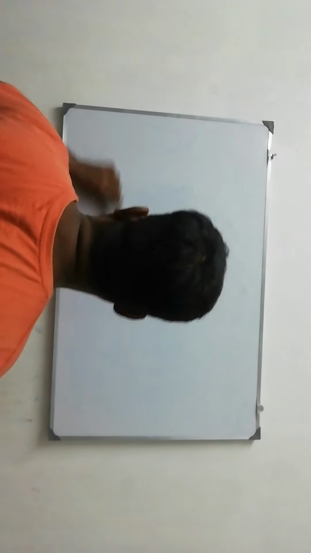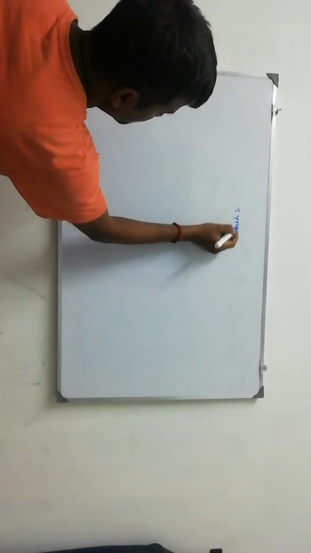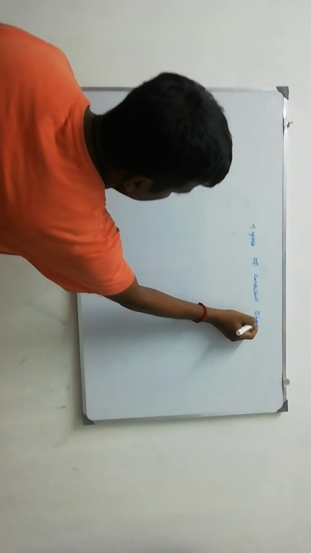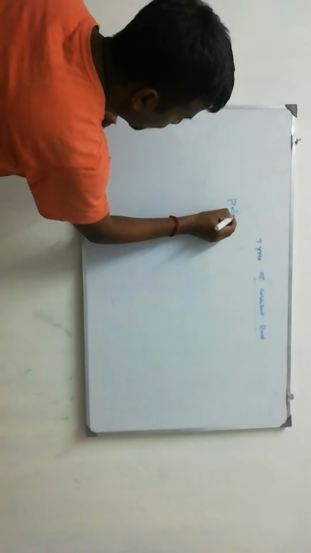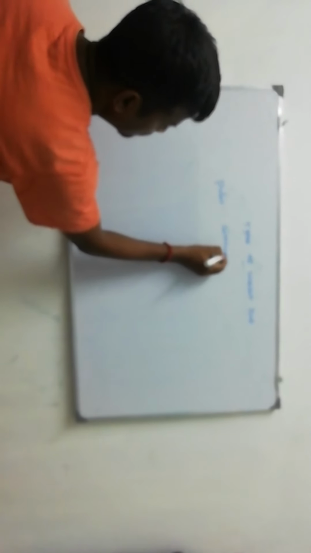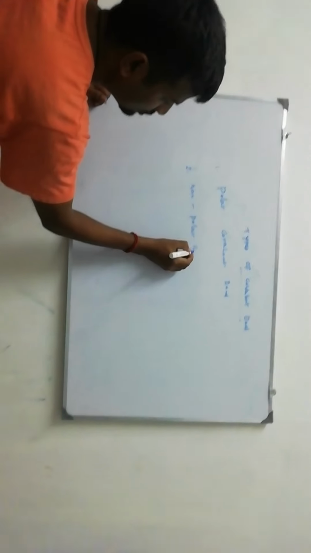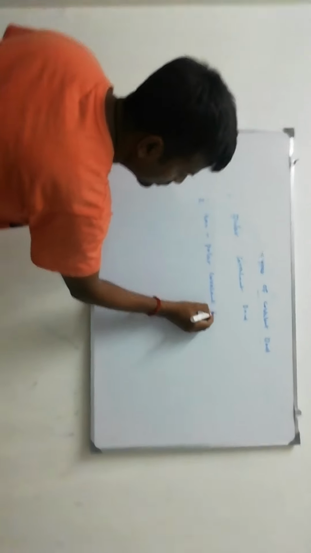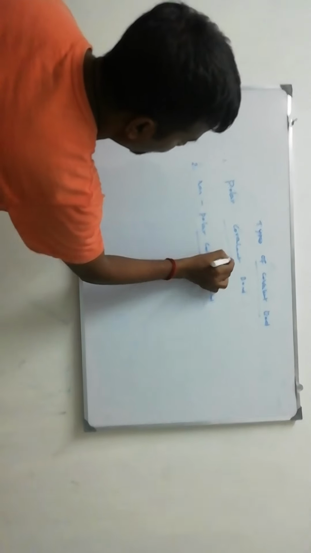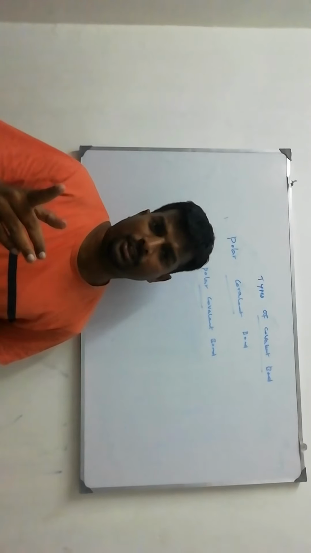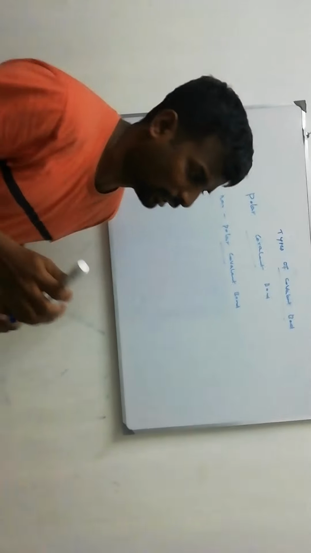Now I am going to tell about the types of covalent bond. Types of covalent bond. Polar covalent bond. The second one is non-polar covalent bond. Polar covalent bond: polar means charge separation, both atoms having different electronegativities.